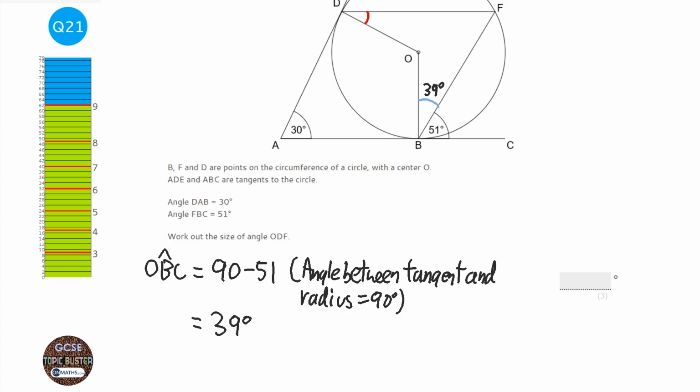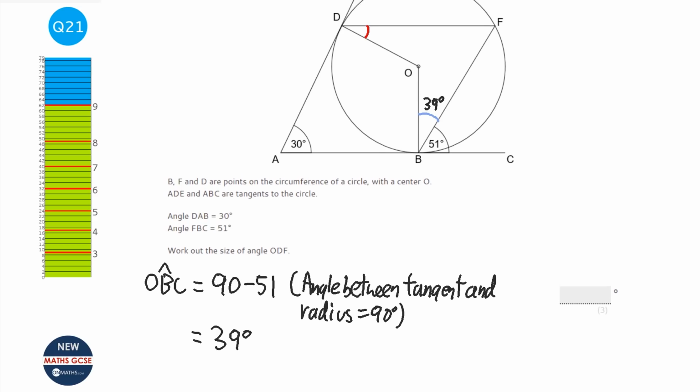And it's absolutely okay to mark it on the diagram as well. And actually sometimes, not often, but sometimes the examiner will look at the diagram and might give you some extra marks even if you didn't show the working out. But most of the marks for these types of questions are for the reasons, and you can't really show reasons on the diagram in a way that the examiner is going to be able to see it.